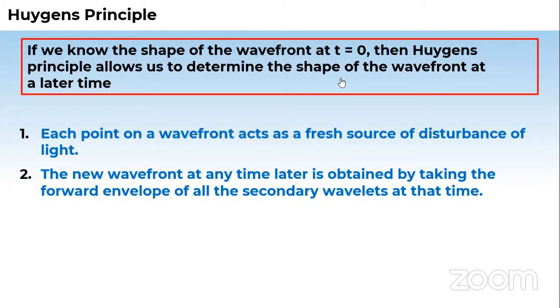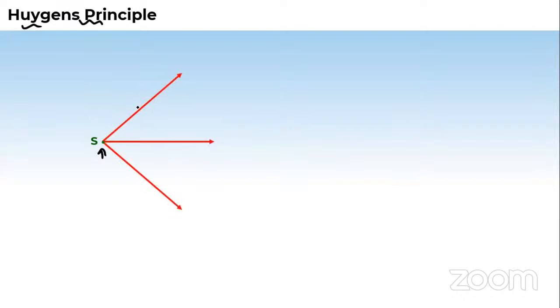So one more time I'm explaining this to you. Then we'll directly switch to interference. I'll not waste time here. So in Huygens principle, he said like this: suppose you have a source of light S, as shown on your screen, and suppose the rays are coming from this source of light like this. These are the rays coming, and this is the wavefront here, at time t equals 0. This is the initial picture of the wavefront.